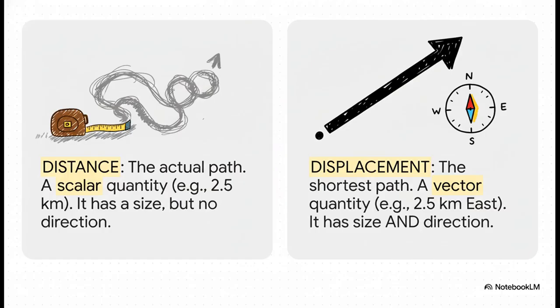Now, here's where it gets really interesting with these two words, scalar and vector. For the trip to the market, the distance is 2.5 kilometers. That's what we call a scalar quantity. But the displacement is a vector. So, what's the difference? Well, a scalar just tells you how much. It's a number. But a vector tells you how much and in what direction. So it's not just 2.5 kilometers, it's 2.5 kilometers east. And believe me, that direction part is absolutely crucial.